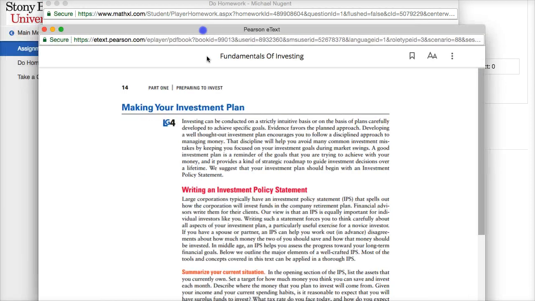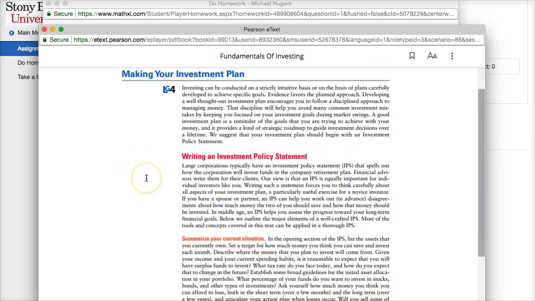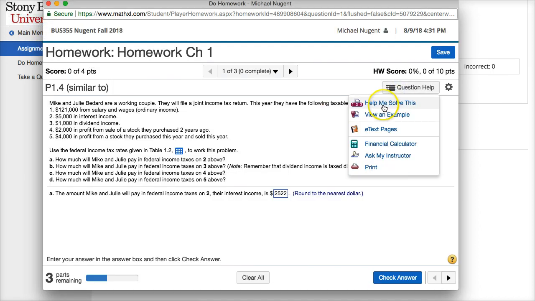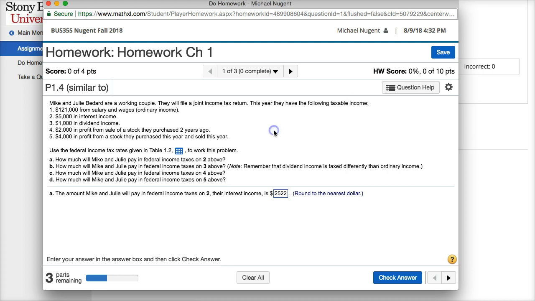And here it just popped into the area in the textbook where this question is coming from. So that helps you, sort of like a little mini quiz to help you solve it, view a completed example of the same problem, or go right to the e-textbook to understand where the actual text explanation of the problem is.